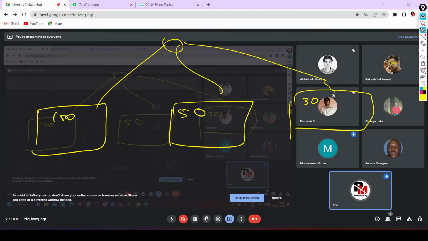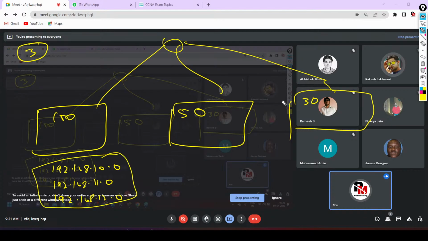So if I use IP addresses from class C, how many networks do I need? I need 3 networks. Yes or no? So suppose my organization has been given the networks 192.168.10.0, 192.168.11.0, 192.168.12.0. Done, guys? So these 3 networks I have for each of these 3 departments.